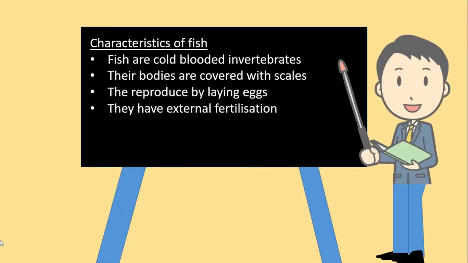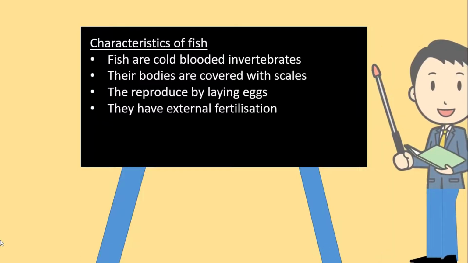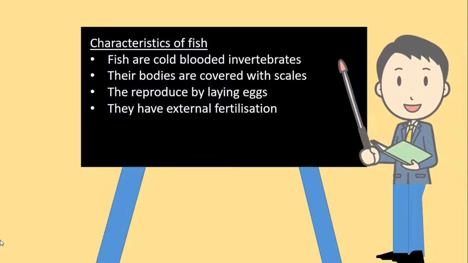Characteristics of fish. Fish are cold-blooded, similar to the other animals, meaning that their body temperatures depend on the environmental temperatures. Their bodies are covered with scales. They reproduce by laying eggs, and their eggs are also fertilized externally.